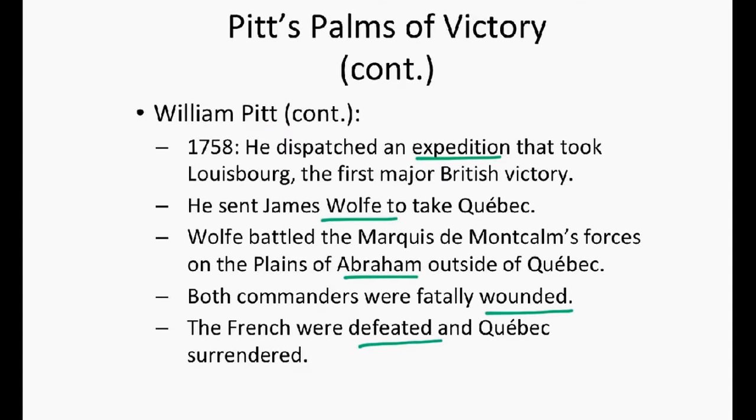In 1758, he dispatched an expedition that took Louisbourg, the first major British victory. He sent James Wolfe to take Quebec. Wolfe battled the Marquis de Montcalm's forces on the Plains of Abraham outside of Quebec. Both commanders were fatally wounded, and the French were defeated, and Quebec surrendered.